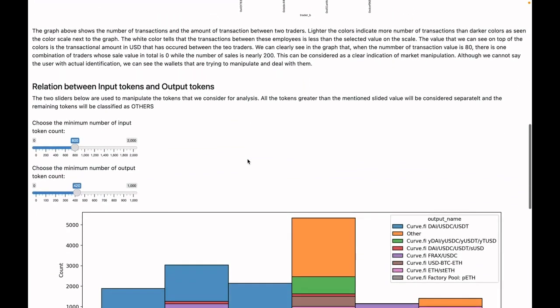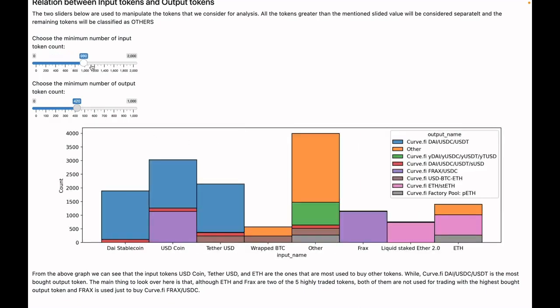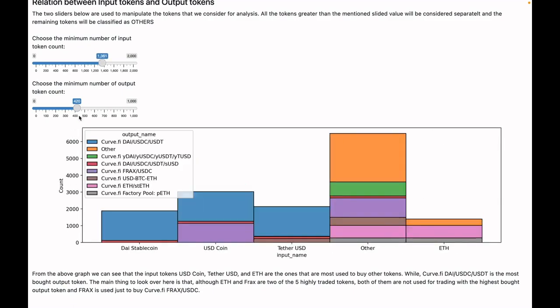And then I was looking at the relationship between the input tokens and the output tokens, and I can see that three, four, five input tokens are the main ones over here: the USD Coin, DAI stablecoin, Tether USD, Frax, and ETH. But in the output token, the Curve Finance DAI/USDC/USDT is the only one that had a major advantage. We can again mess with the sliders just to see different graphs or different contributions of each.